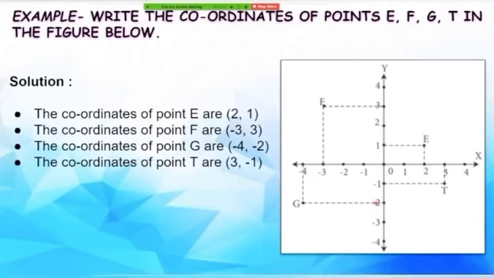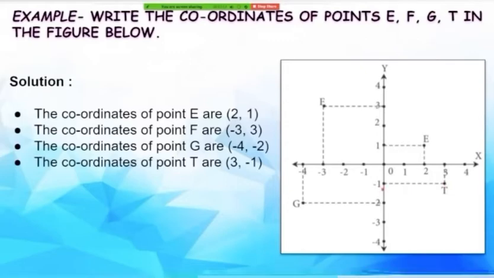Lastly, we have point T. So similarly, in order to find the x coordinate of T, we draw a line perpendicular towards the x-axis and it intersects the x-axis at point 3. Therefore, the x-coordinate of point T is 3. And in order to find the y-coordinate, we draw a line perpendicular from T on the y-axis.